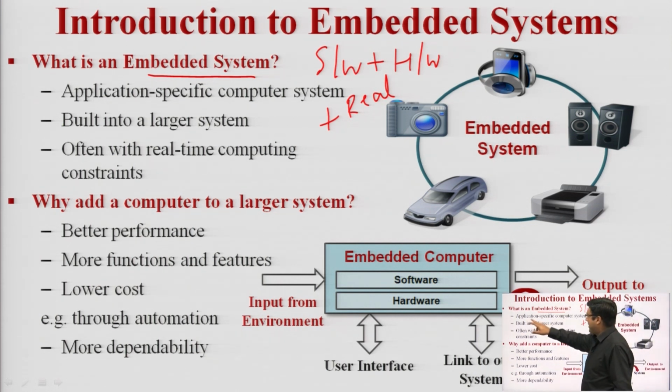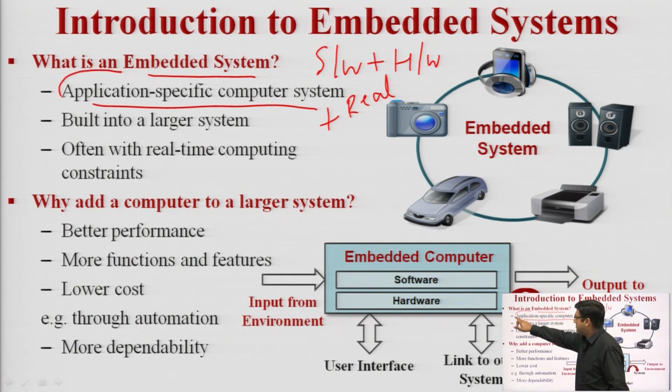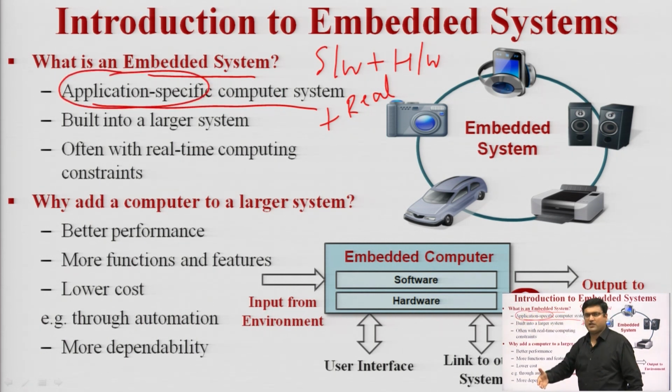Basically, an embedded system is an application specific computer system. Application specific means that it is dedicated to one application. For example, a printer is dedicated to one application. It takes the commands and prints whatever we want to print. Another example is the microwave oven, or the washing machine. A washing machine can do only the task of washing clothes. So, embedded systems are application specific. They are dedicated to one application.